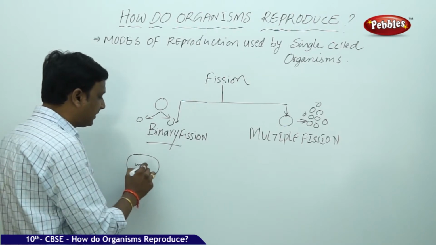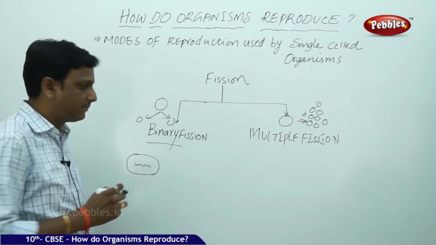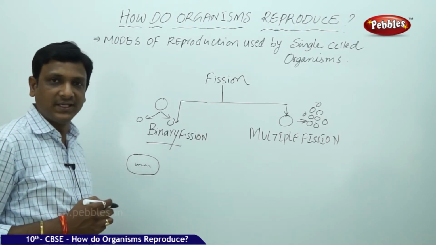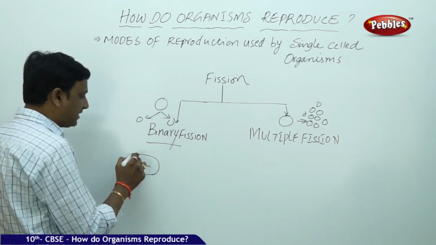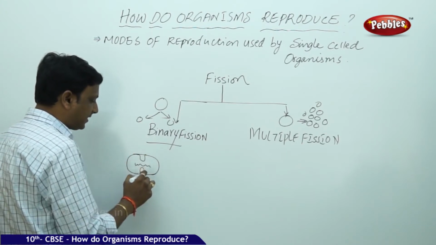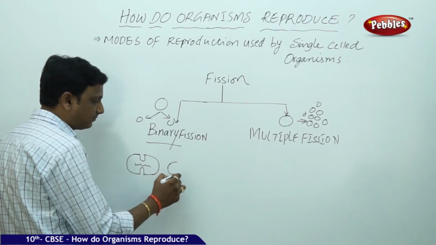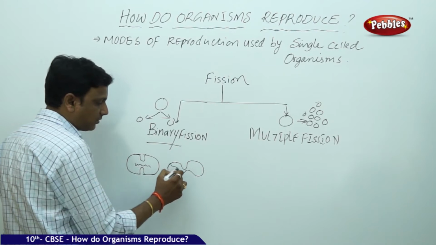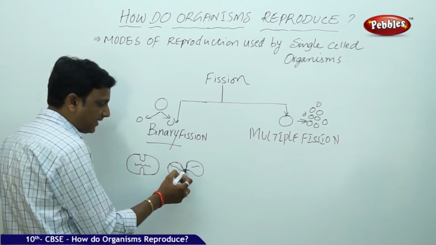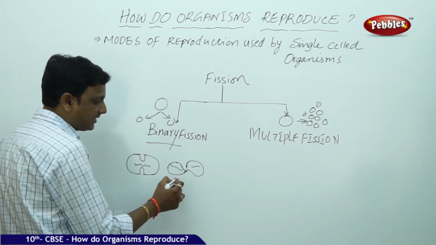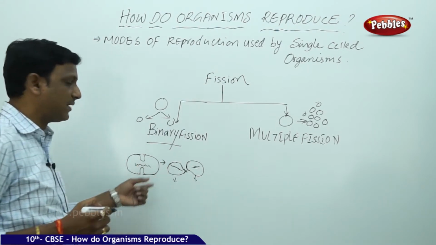If this is the cell of the bacteria, the bacterial cell consists of some genetic material, that is the DNA present inside its body without any cover, without any nucleus. Genetic material is directly present in the cytoplasm. So what happens here? The wall of the bacteria takes a constriction like this, folding. Now the genetic material also starts to divide into two. Now this wall grows up, and finally it attaches like this, and both the cells get detached. Now these are the two daughter cells that are formed from the parent cell.